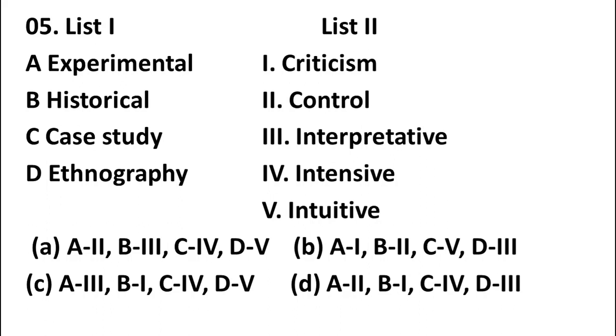In experimental research, a researcher is having control over the variables. So here experimental is related to control. And in historical research, a researcher will criticism, then B historical is criticism.